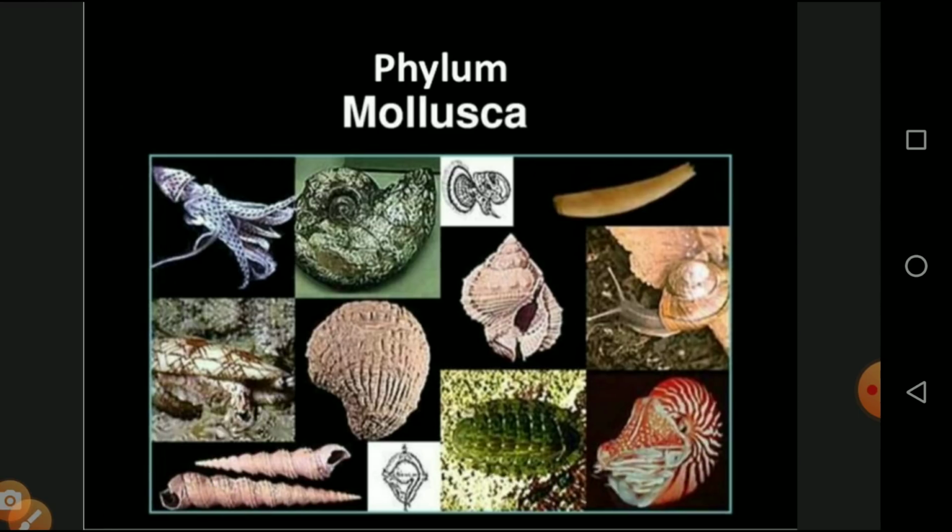The next phylum we are seeing is Mollusca. Mollusca are soft-bodied animals, and the best example is the snail. Plenty of organisms are available with a soft body in nature. Now we see which organisms have a soft body, how they differ from all other organisms, and what special characters nature has given them, from the phylum Mollusca.